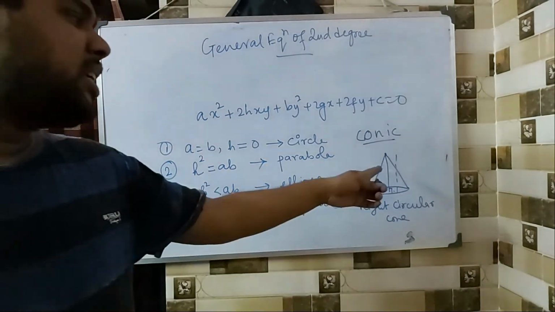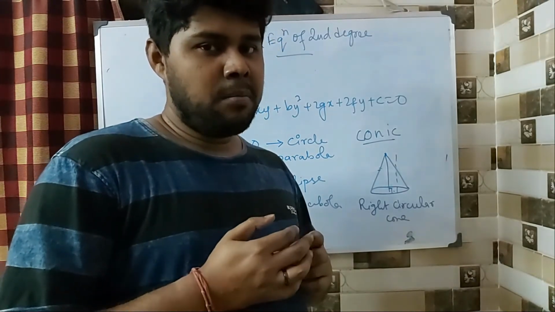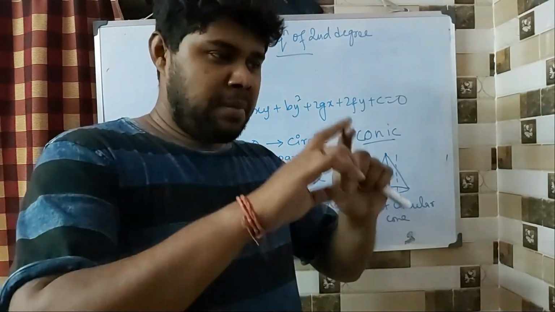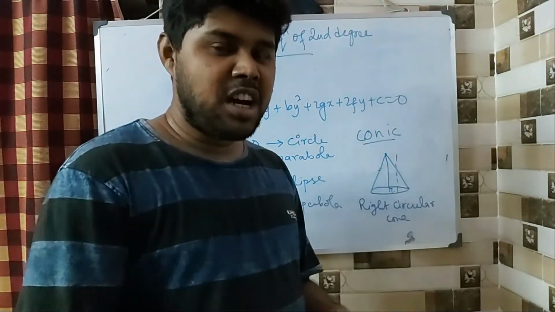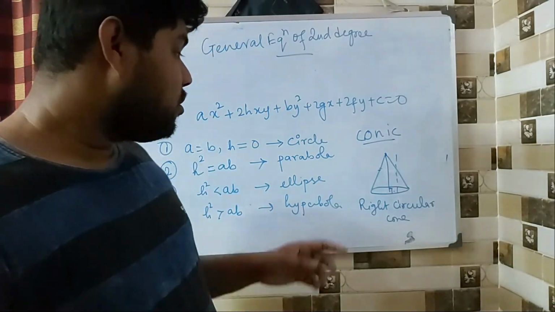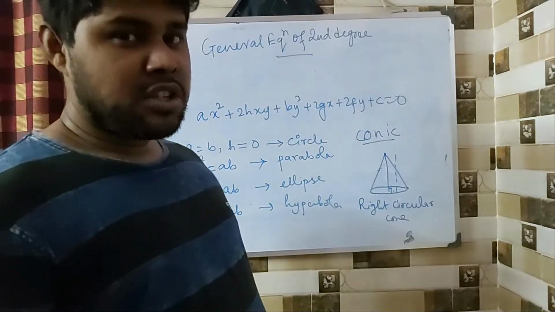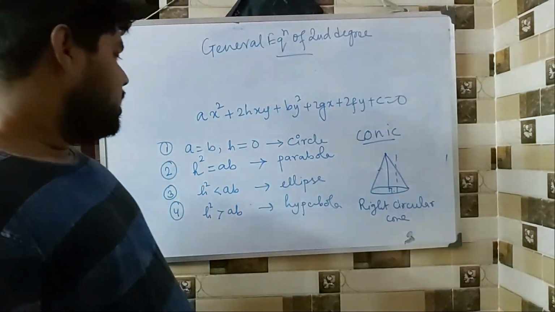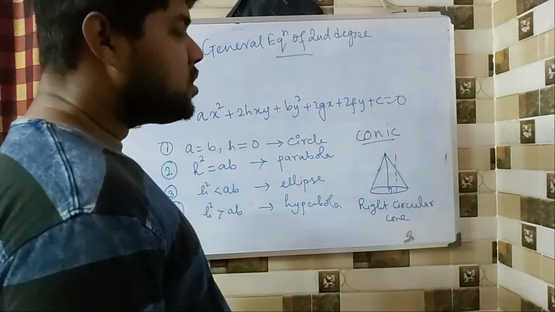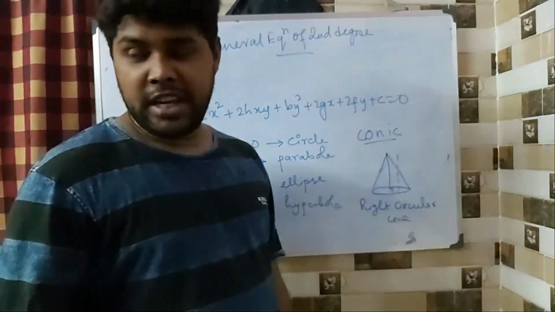Now this is a fun project you can try doing at home by making a model out of it. You can make a cone and then make all different cuts, and you can check it for yourself that you are going to get all these 4 different types of cross-sectional figures. So that is why circle becomes also a conic. In some books they are given separately, but circle is also a conic.